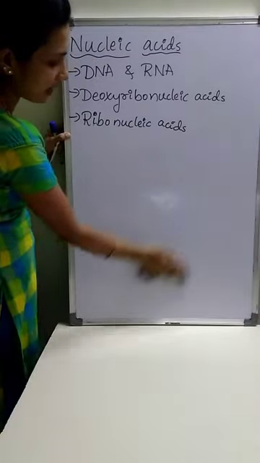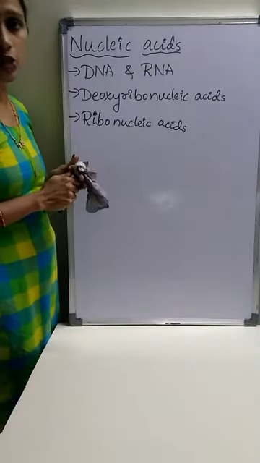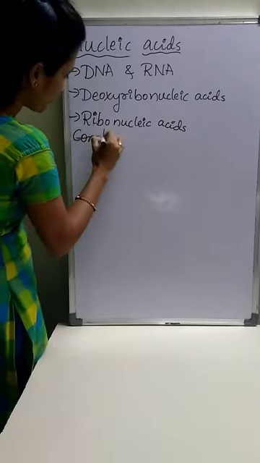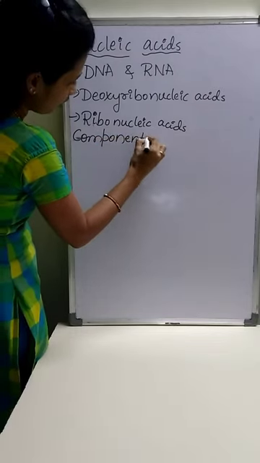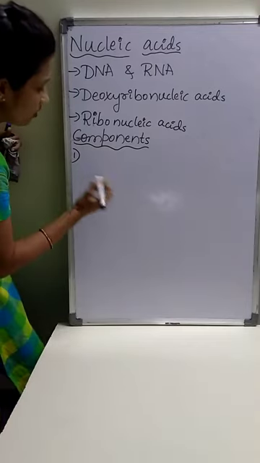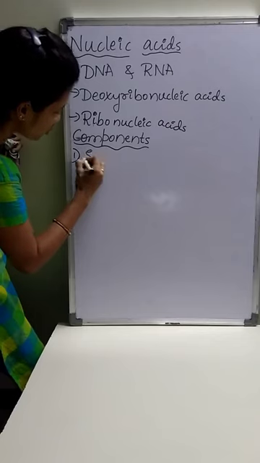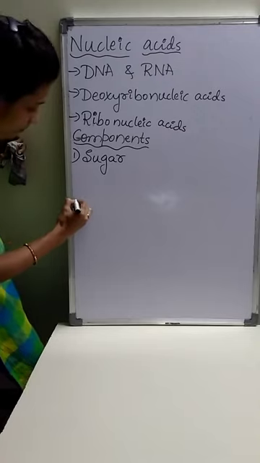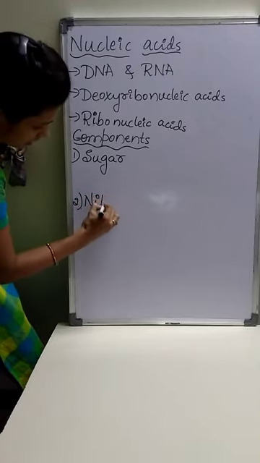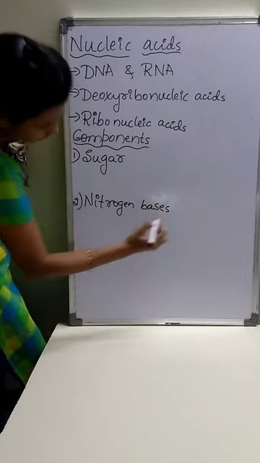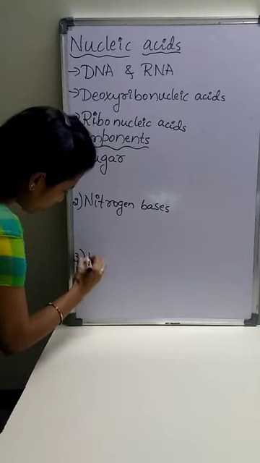DNA and RNA mainly contain three components. If we see the chemical composition of DNA and RNA, the three components are sugar, nitrogen bases, and phosphate group.